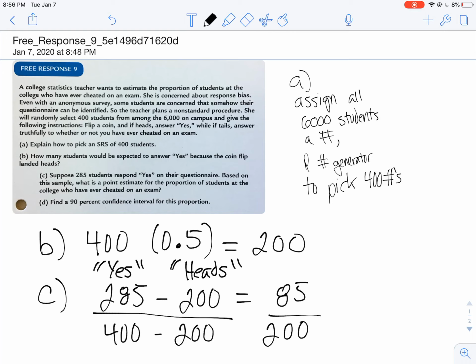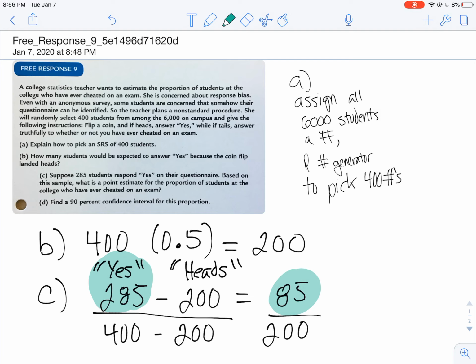Of course, this is all based on what we expect for our values. We have no real way of knowing if, of all 285 students who answered yes, only 85 were being truthful. Who knows? Maybe only one kid flipped heads and had to answer yes.